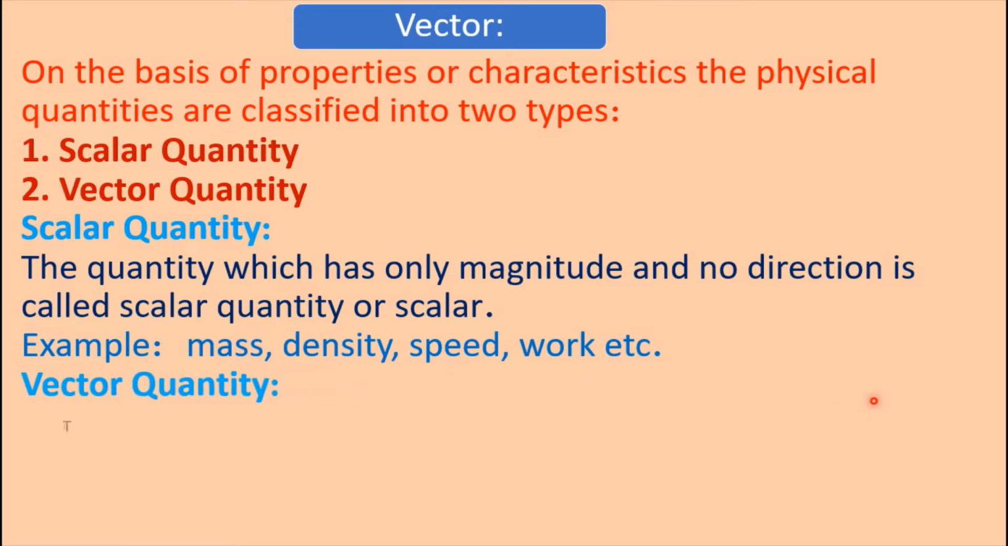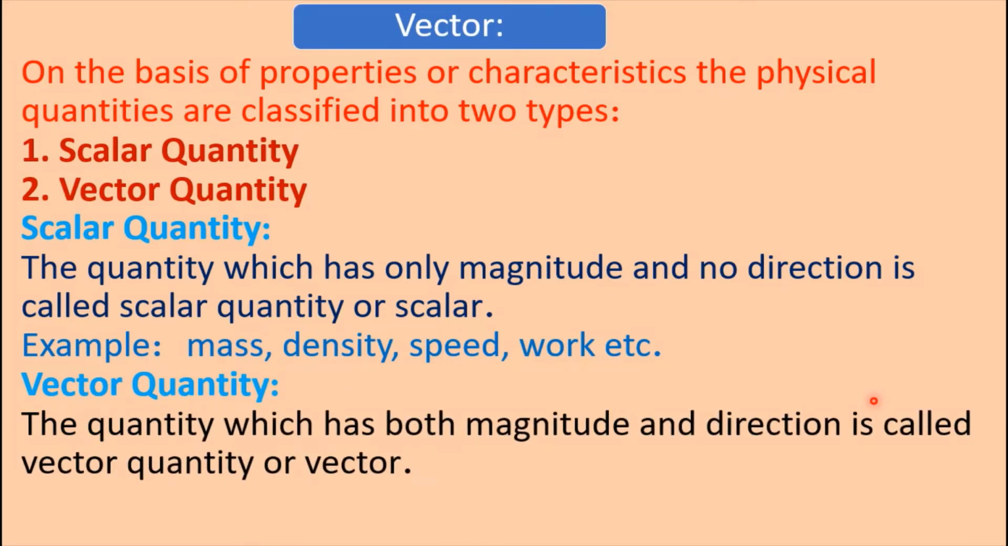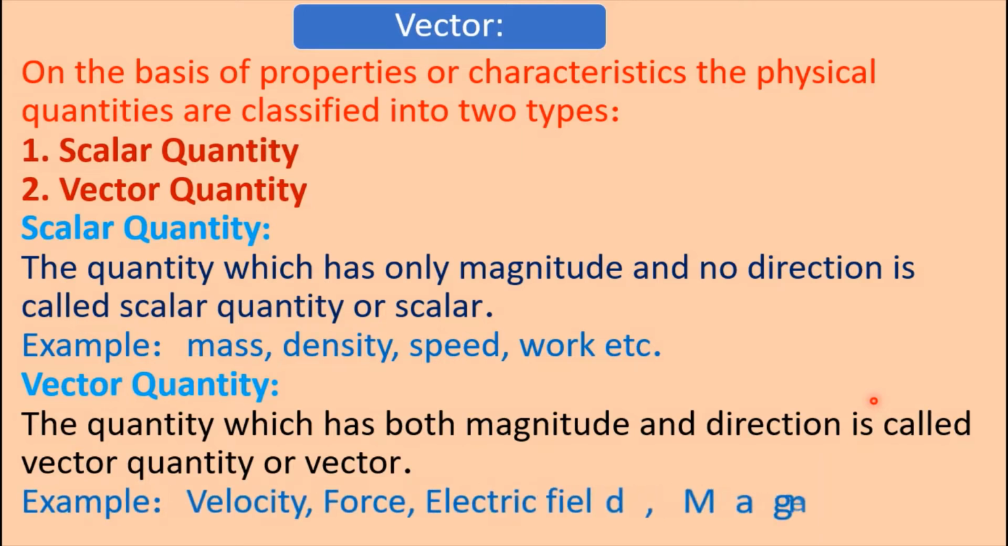Vector quantity: the quantity which has both magnitude and direction is called vector quantity or vector. Example: velocity, force, electric field, magnetic field, etc. That is, this type of quantity has both magnitude and direction. If we want to express this type of quantity completely, we have to mention its magnitude and direction. These types of quantities are vector quantities.